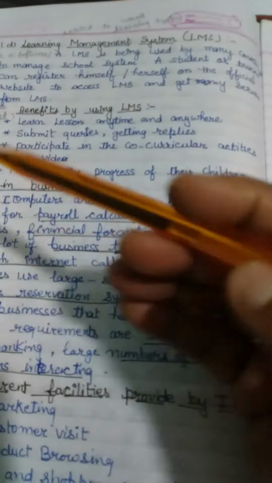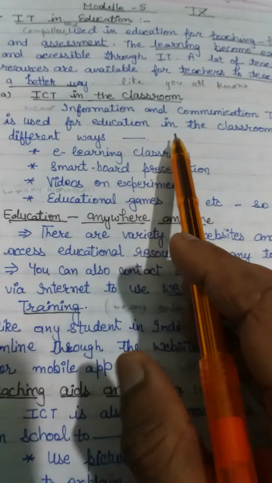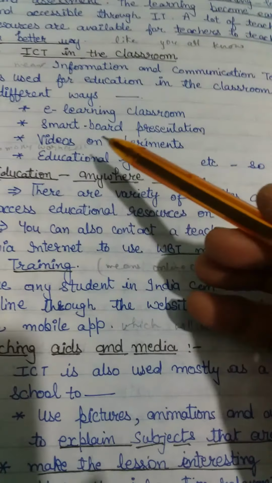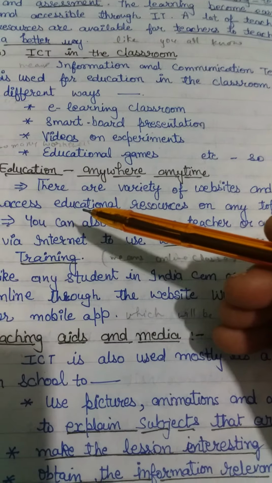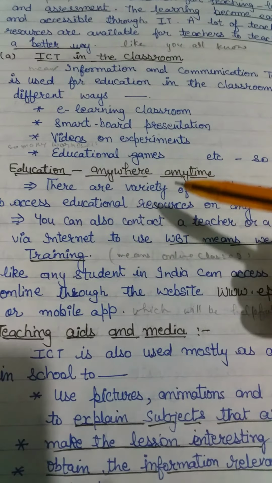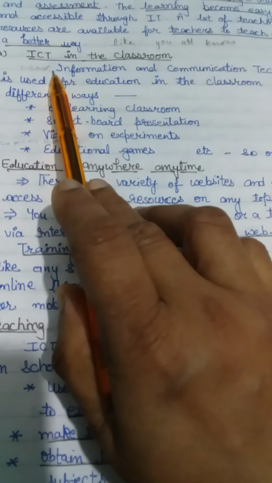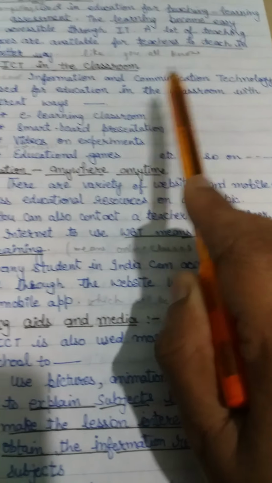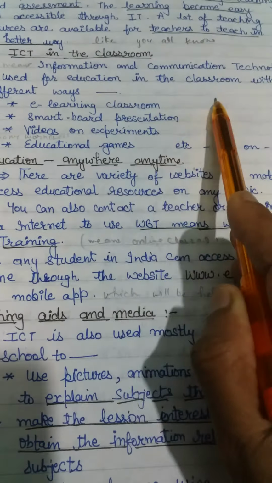These are the different ways in which we are using IT to give teaching. With the help of IT, we teach in different and better ways and give information to students in different types of ways. What are the different types of ways? One, I already discussed, is ICT in the classroom. It means information and communication technology is used for education in the classroom in different ways.